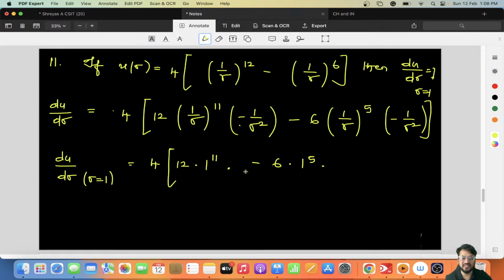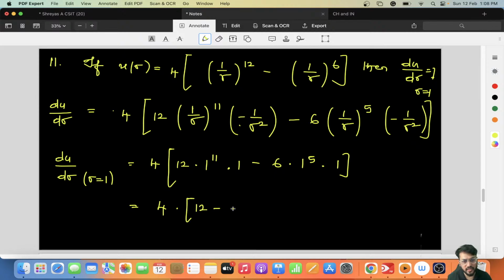So this is 4 into 12 minus 6, which is 4 into 6, 24, but there is a catch here. 1 to the power 11 into minus 1, 1 to the power 5 into minus 1, so it is 12 minus 6 into minus 1, taking minus 1 common.